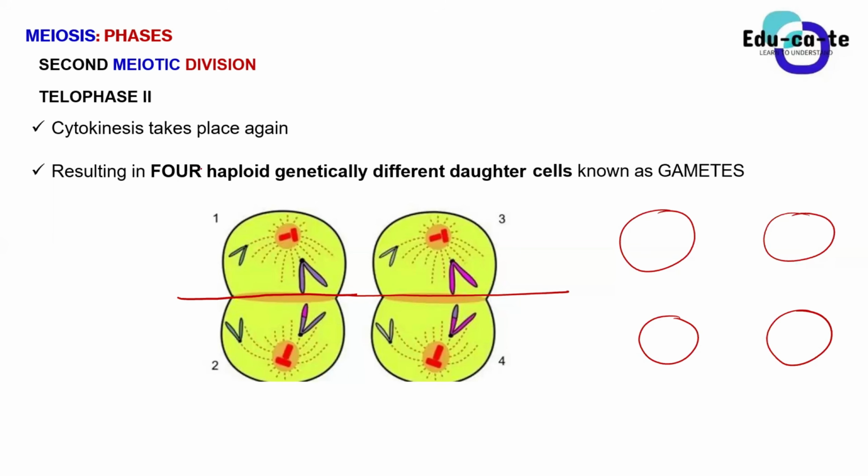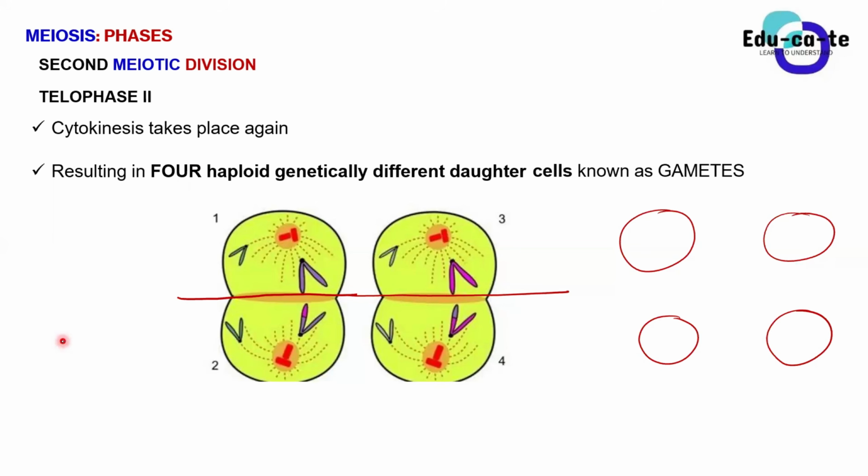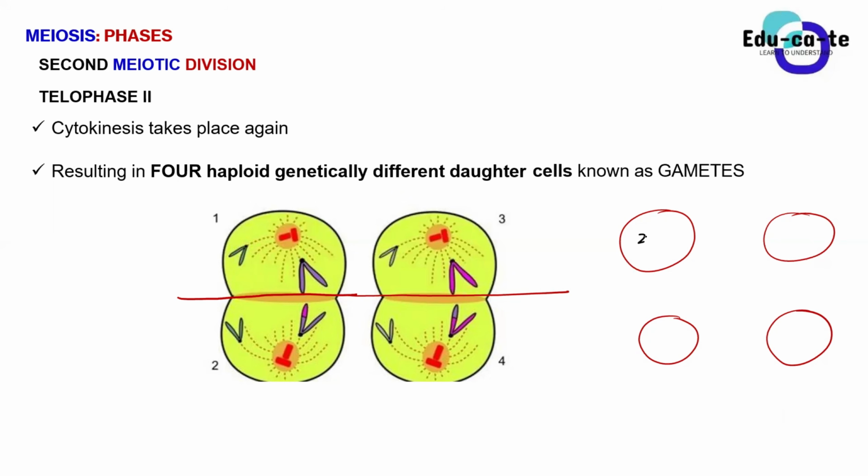Okay, so now the result: these 4 cells that we have at the end, let us count how many chromosomes they had. Now, this first cell, the one labeled 1, do you see that here we have got 2 chromosomes? Can you say that you've got 2 unreplicated chromosomes? Yes, so cell number 1 has got 2 unreplicated chromosomes. We just say it's 2 chromosomes at the end of the day, but it's 2 unreplicated chromosomes. Don't call them chromatids anymore.